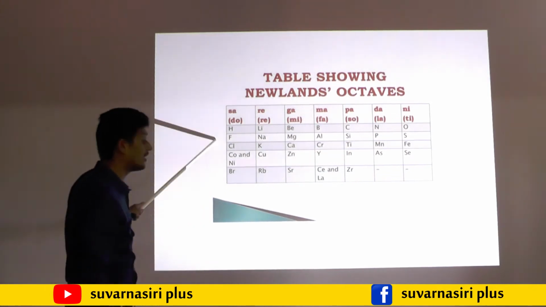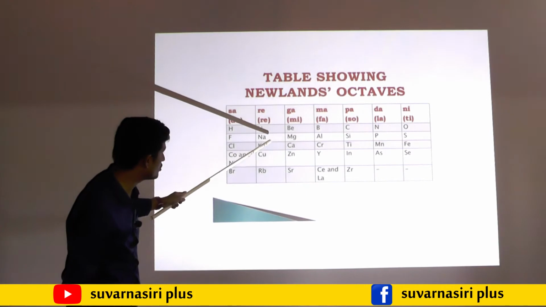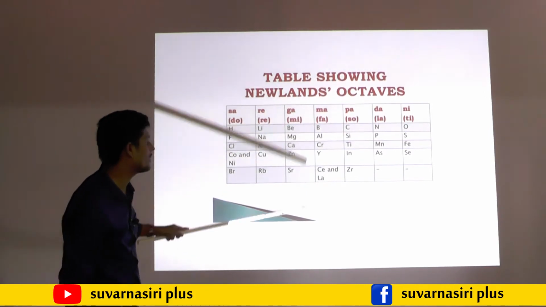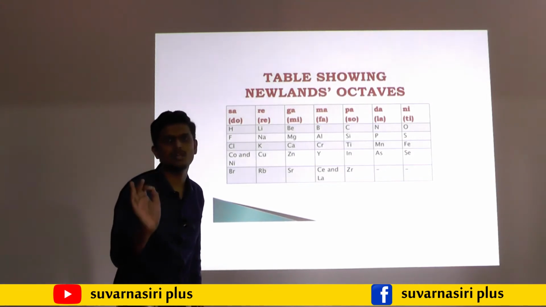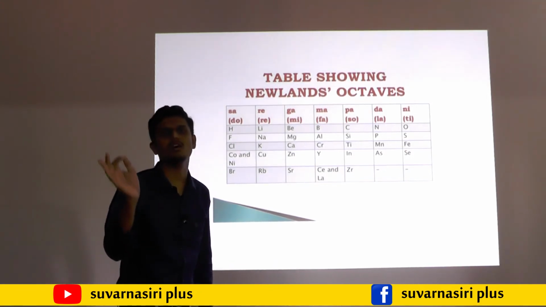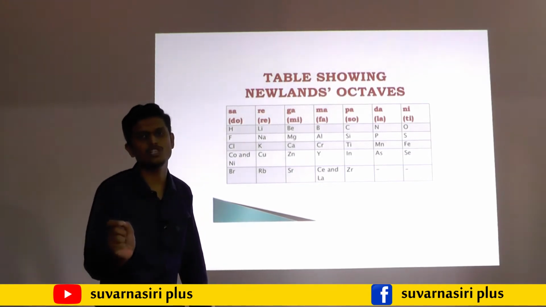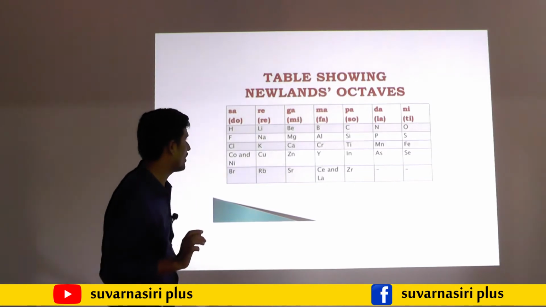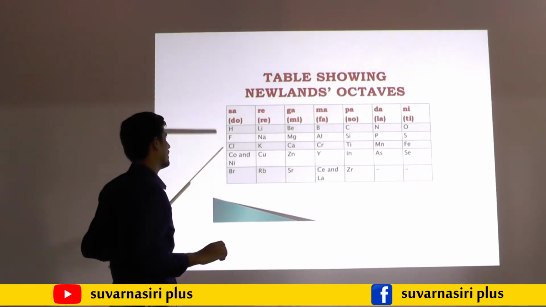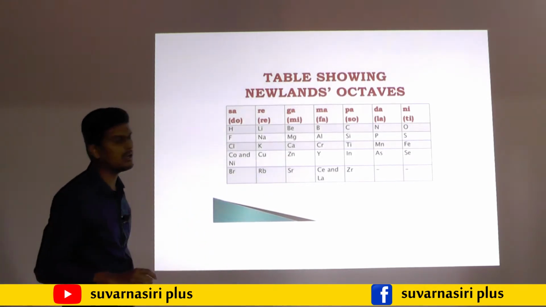Then fluorine definitely has similar chemical properties to hydrogen. Then sodium has similar chemical properties to lithium. So the statement is simple: when the elements are arranged in the increasing order of their atomic mass, the eighth element must possess properties similar to the first element. Then sulfur, and next chlorine; hydrogen, fluorine and chlorine, these three possess similar chemical properties.